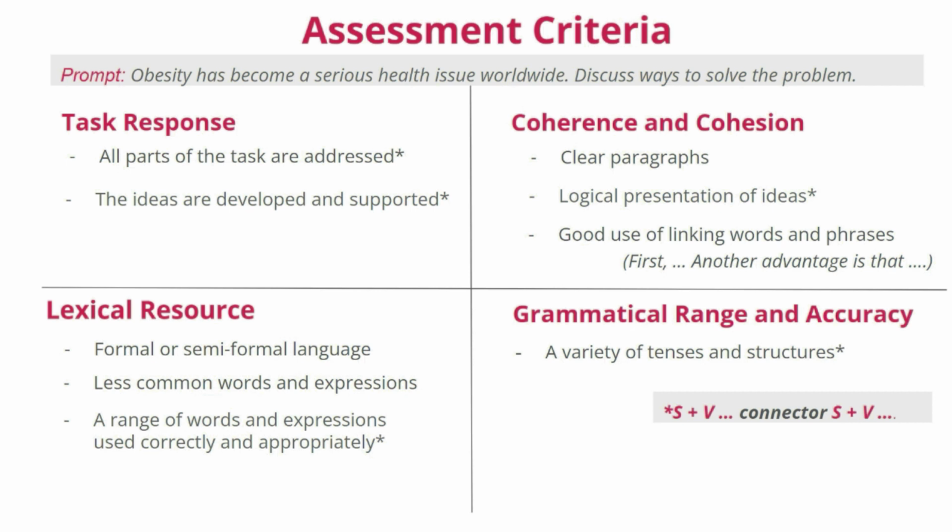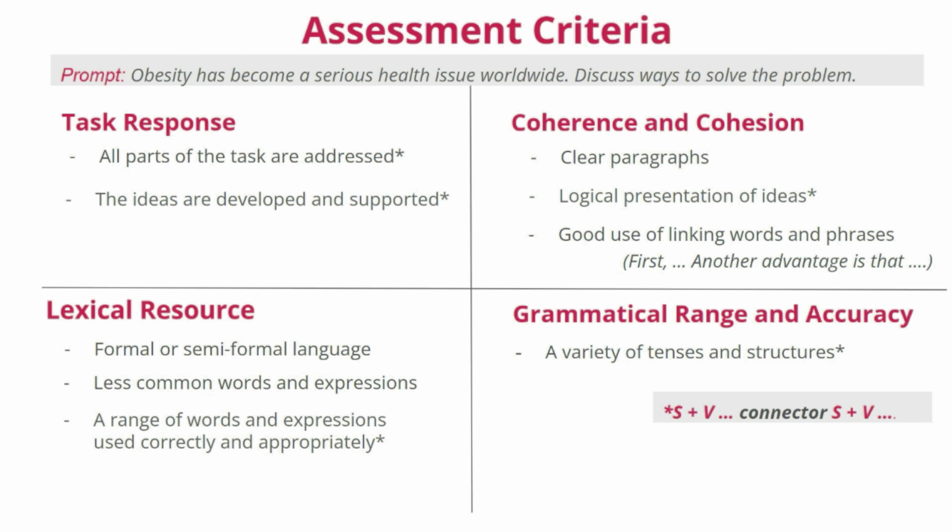If you've studied English grammar with grammar books, you will probably know these structures as conditional sentences, sentences with time clauses, relative clauses, and other clauses. And that's what you need to use in exam essays to get a good score for your grammar.